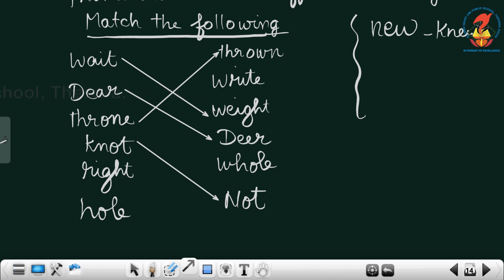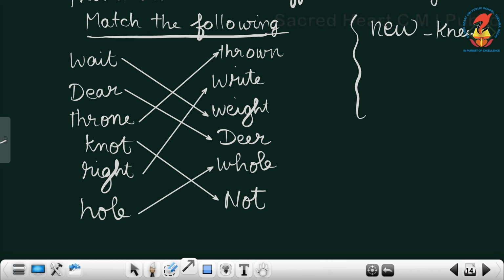Spelling is also different. R-I-G-H-T, right, and W-R-I-T-E, write. Both are pronounced the same. H-O-L-E, hole, and W-H-O-L-E, whole.